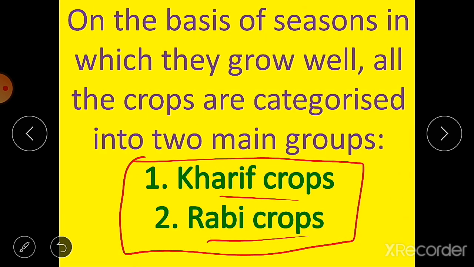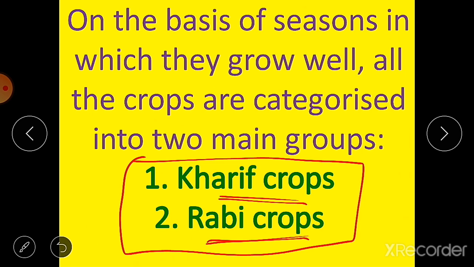Now on the basis of season in which they grow well, all the crops are categorized into two main groups, that is kharif crop and rabi crop. We know that different crops grow well in different seasons of the year. All the plants are not growing in the same season.